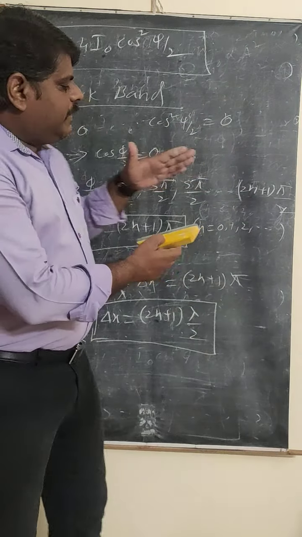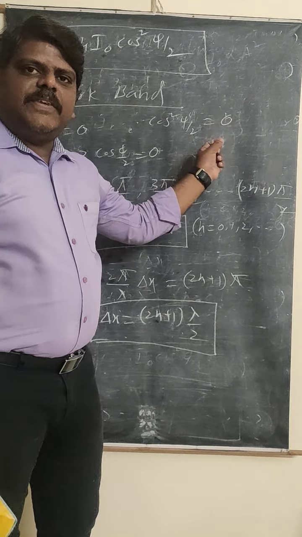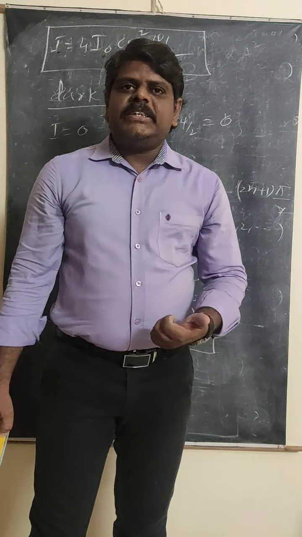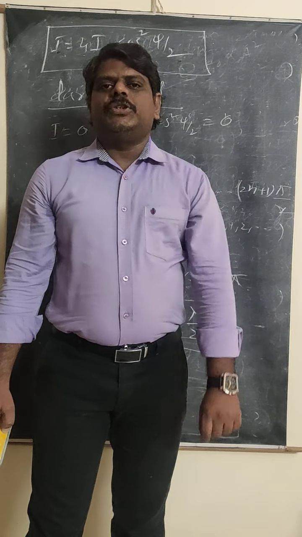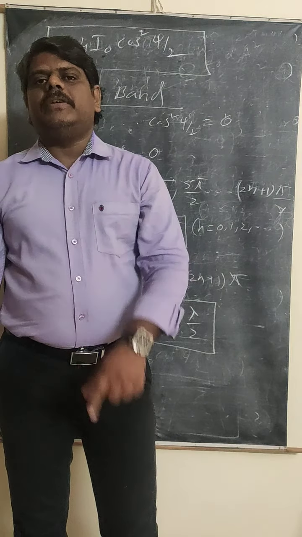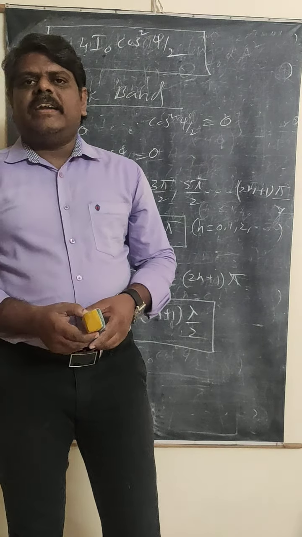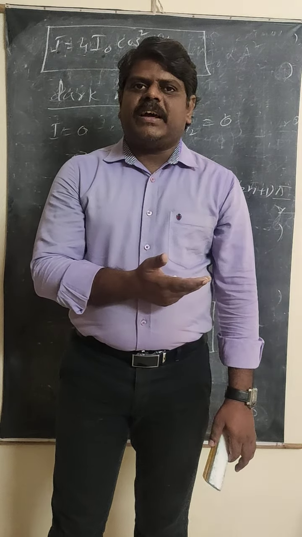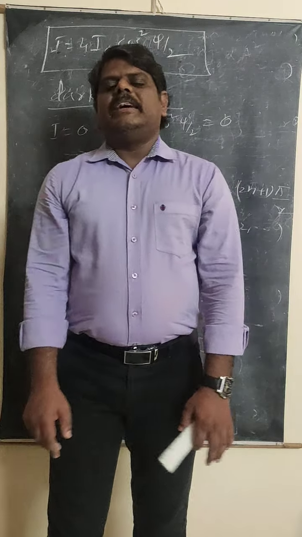So what happens here: whenever two light waves are superimposed on the screen, at that point, if the phase difference is equal to 2n pi, then you get the bright band. If the phase difference is equal to 2n plus 1 into pi, you get the dark band. If the path difference is equal to n lambda, you get the bright band. If the path difference is equal to 2n plus 1 into lambda by 2, then you get the dark band. So by using these conditions, if the phase difference or path difference conditions are given to you, you can easily calculate what type of band is obtained at those places.